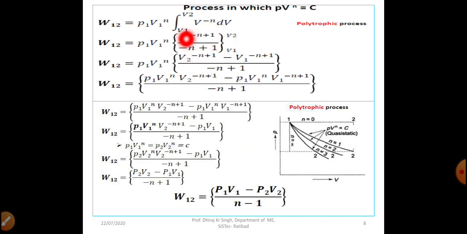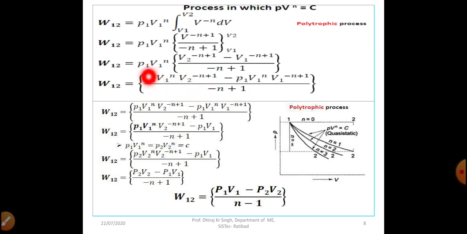Now we will apply our upper limit and lower limit in this expression. First of all we will apply the upper limit. So we will get V2^(-n+1) minus V1^(-n+1) divided by (-n+1), right?